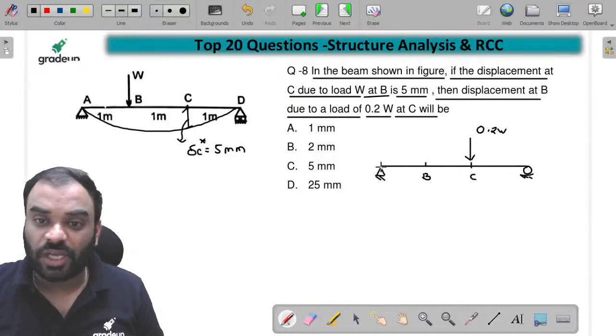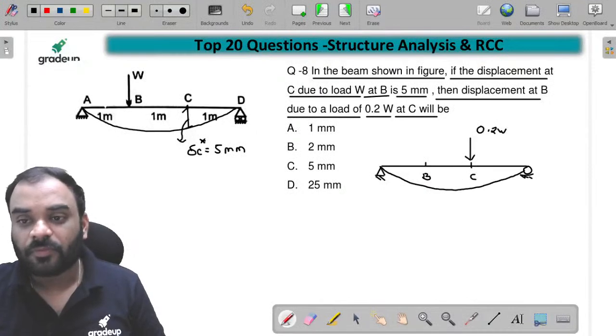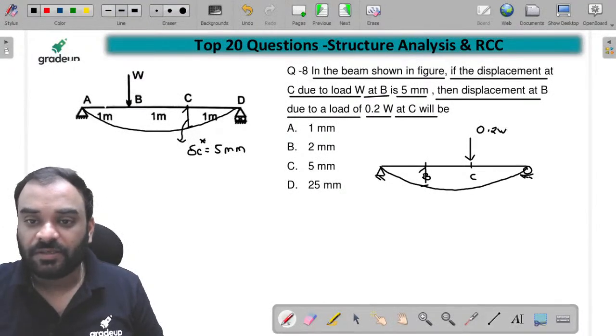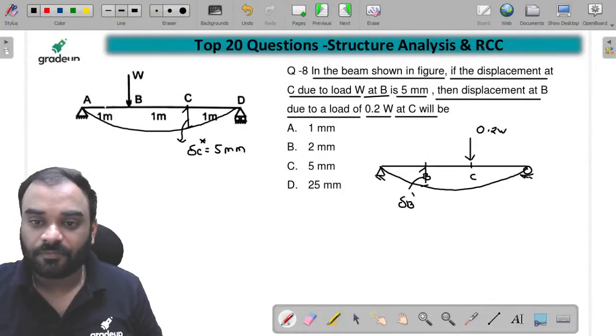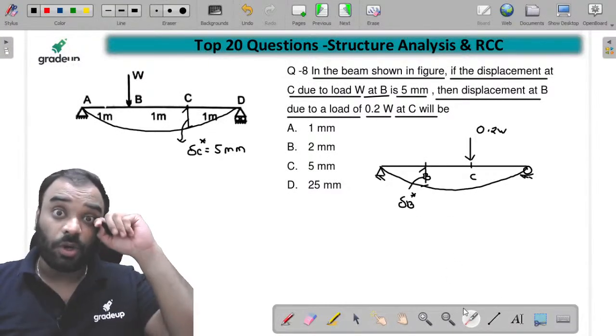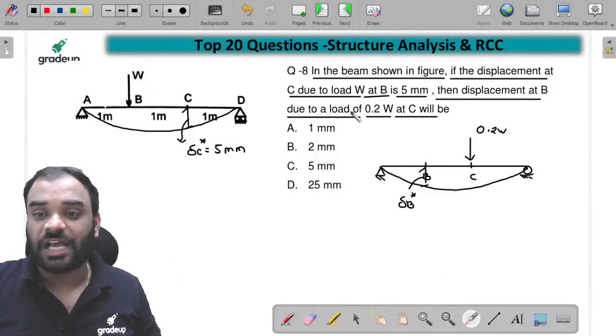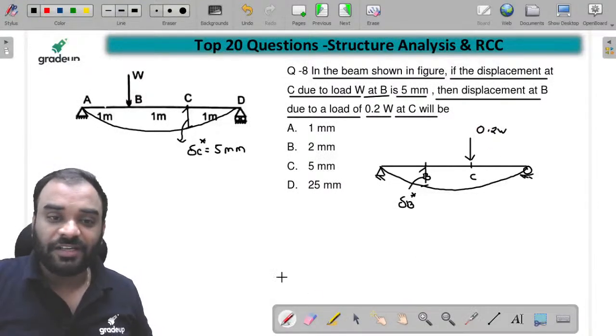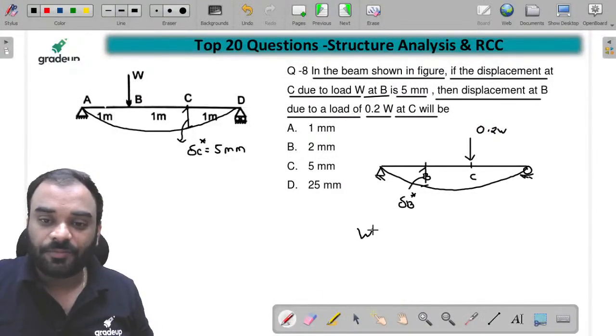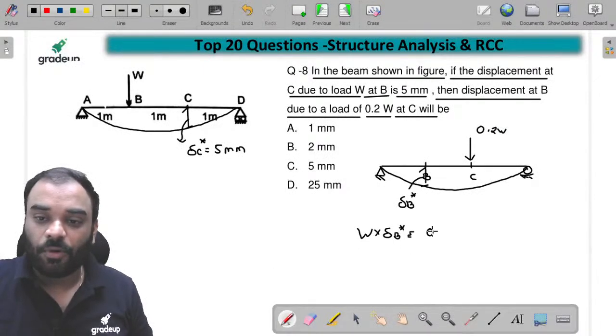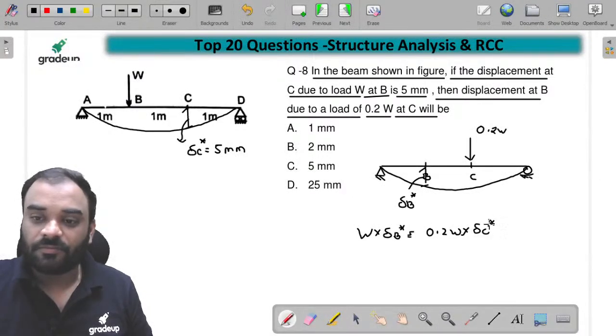So guys, again you can make a deflected shape first and mark the value which is delta B star, right? And we know the virtual work done by your W force as well as your 0.2 W. So we can write W into delta B star is equal to 0.2 W into delta C star, right?